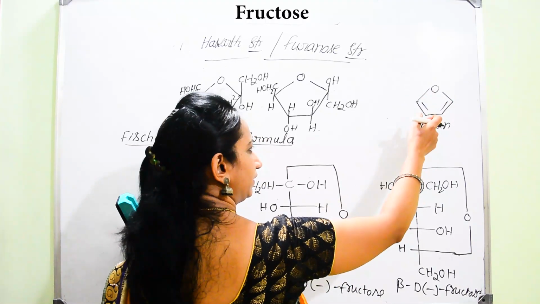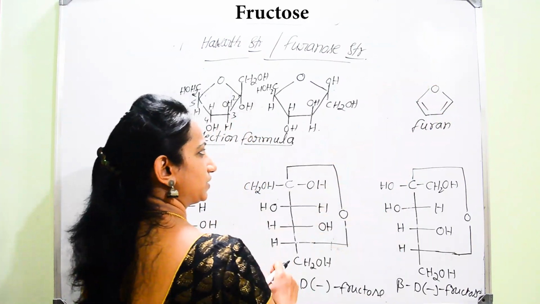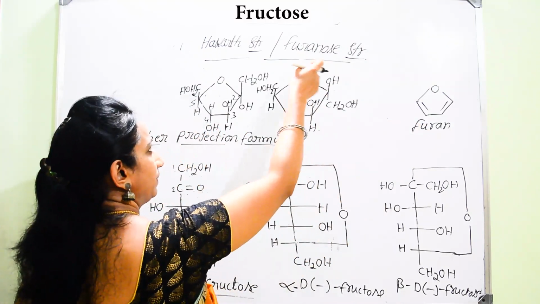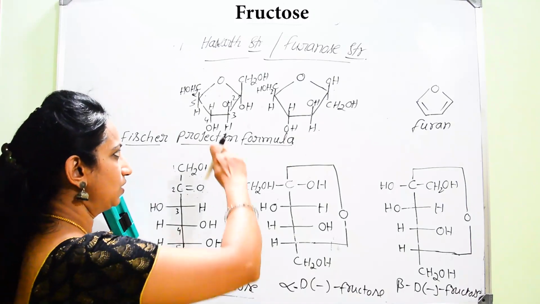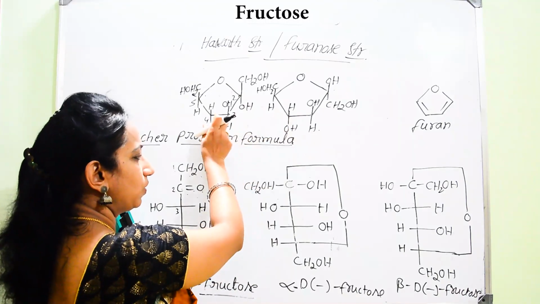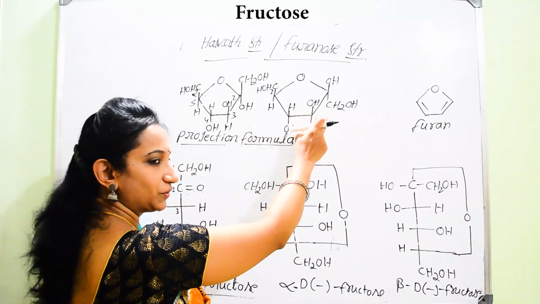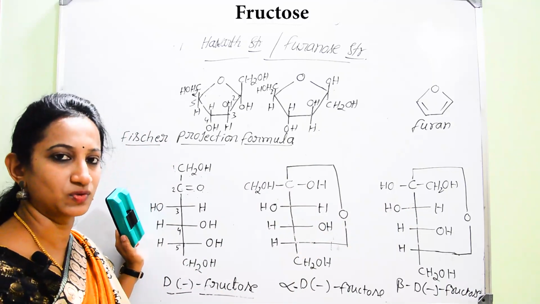It is a pentagonal ring containing heteroatom oxygen. Hence these two structures which resemble furan are also called furanose structures of fructose. Two types of furanose structures: one is the furanose structure for alpha D minus fructose and the other is the furanose structure for beta D minus fructose.